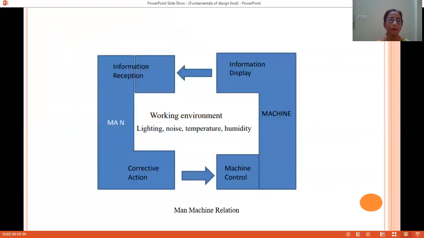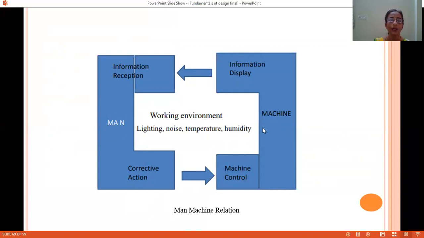To understand in a better way, we will see this man-machine relationship graph. Here we can see there is information and reception, information and display, machine control, corrective action. On this side we have man and this one is a machine. For example, a man is working on a CNC lathe machine.